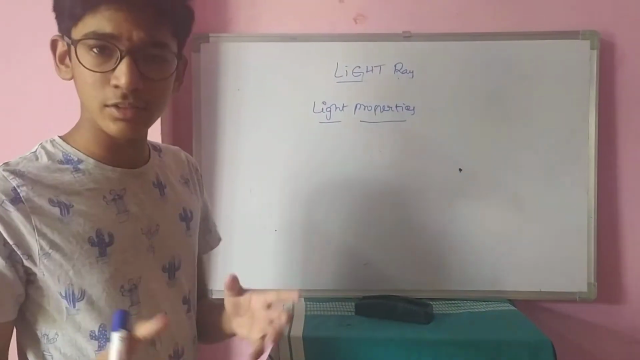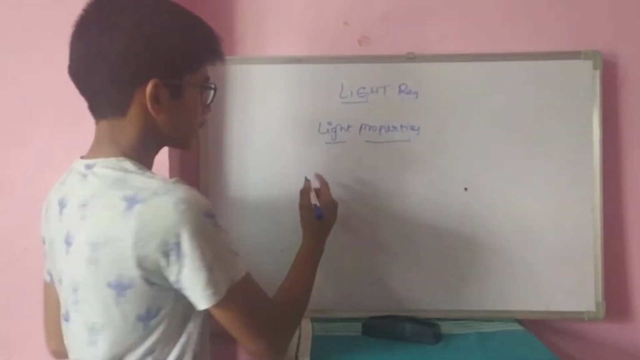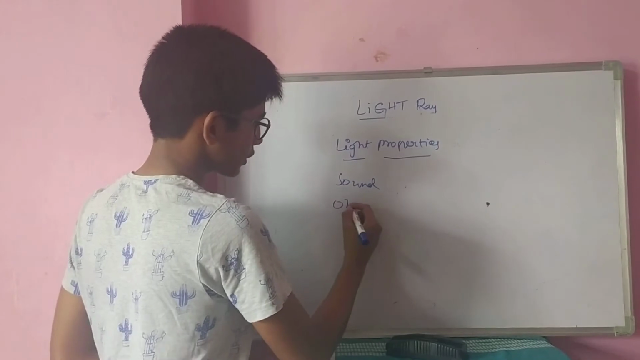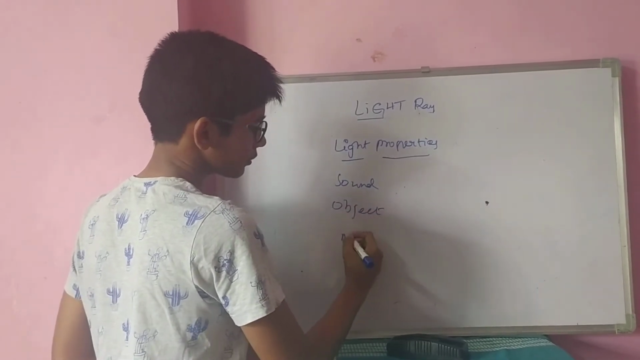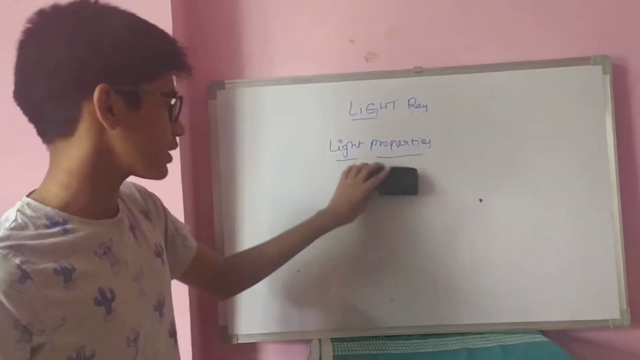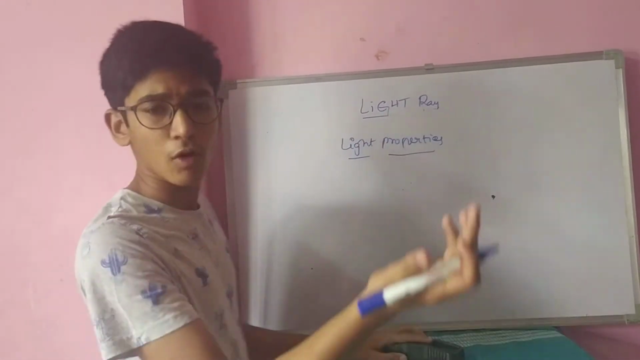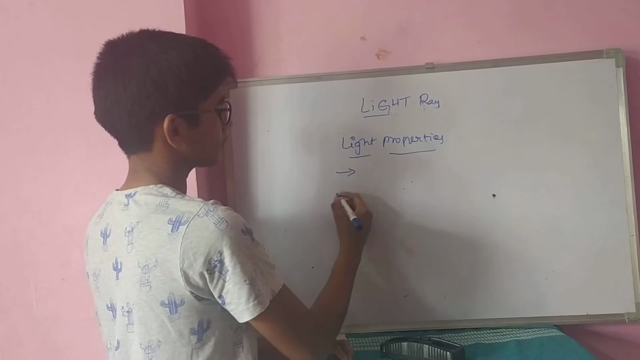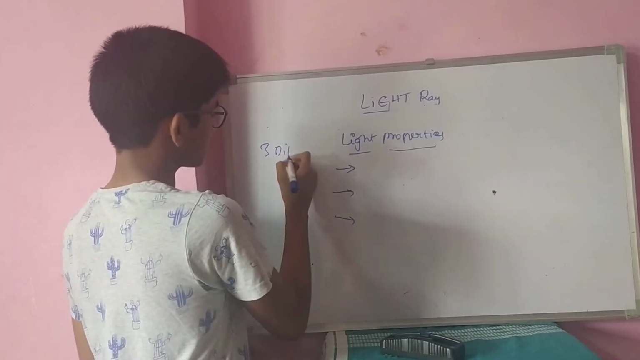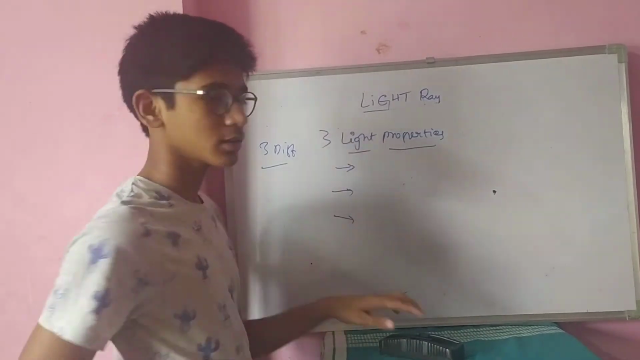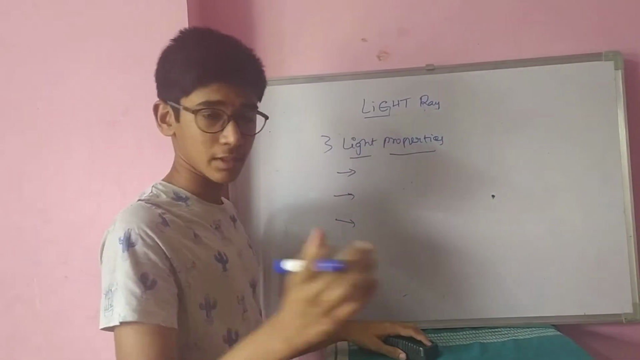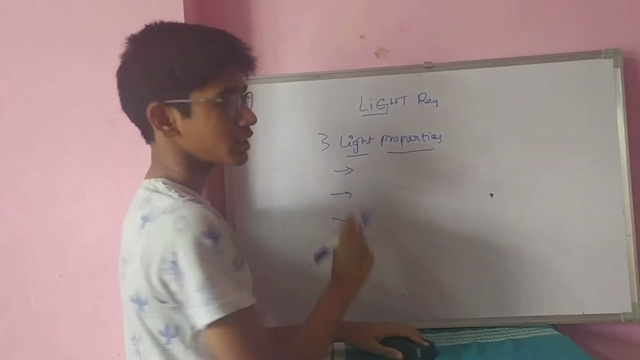Every object has its own properties, right? A sound has its own property. Objects have different properties. Metals have different properties. In the same way, we consider light to have some basic properties. What are the properties? There are mainly three properties. Three different types of beams. In the same way, three light properties. They are not interlinked, I am just giving an example. Now, what are these three properties?